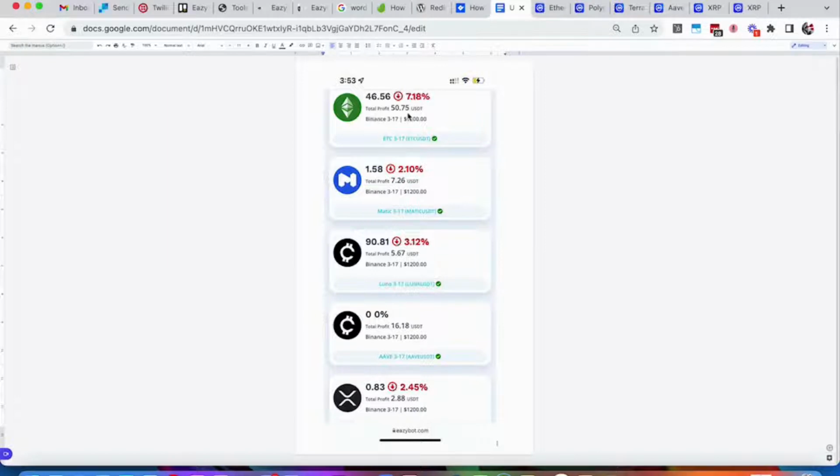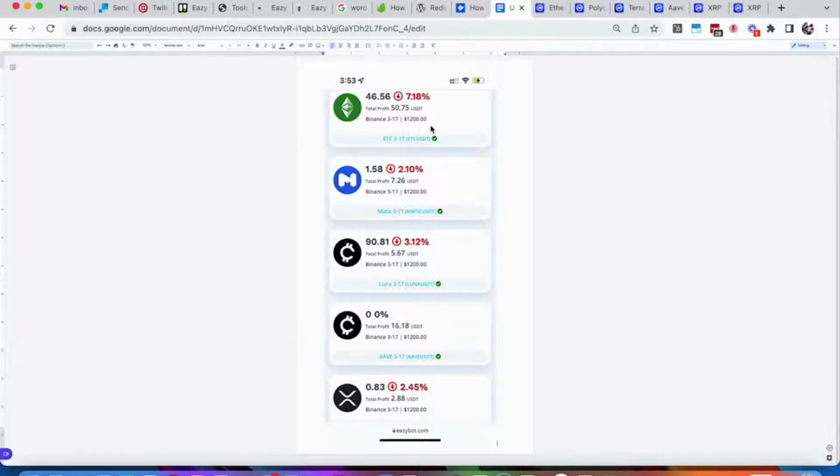ETC has returned a total profit of $50.75 in that 9 day window between when this account started trading on the 16th, and these were posted on the 25th. And the lowest results came from XRP, posted a total profit of $2.88. This represents about 0.2% return on the $1,200 invested, whereas this represents about 4.2% on the $1,200.